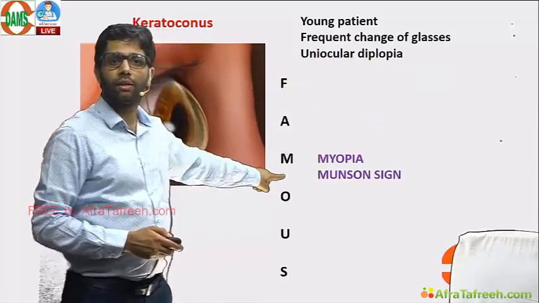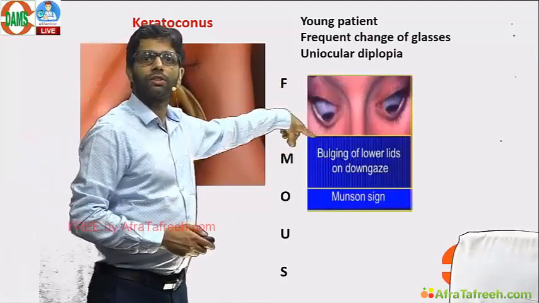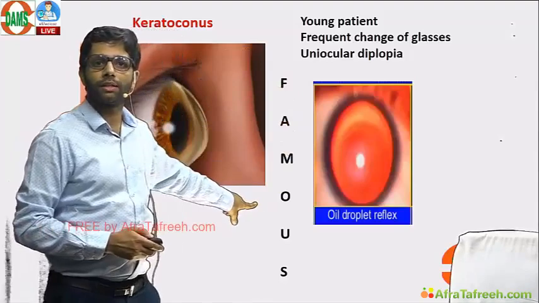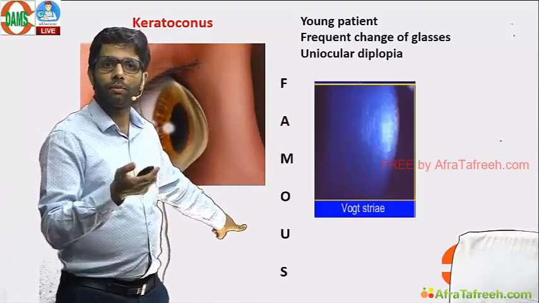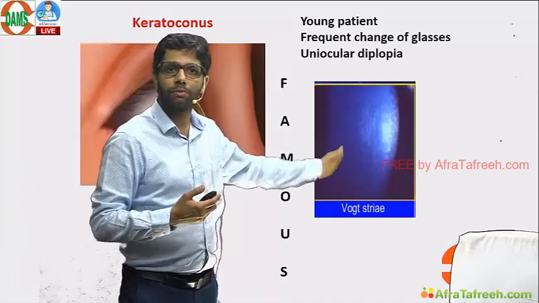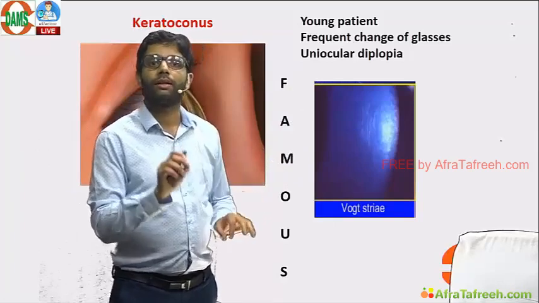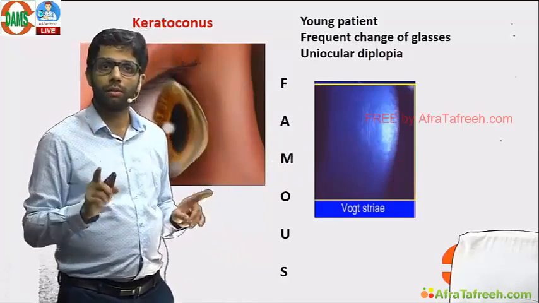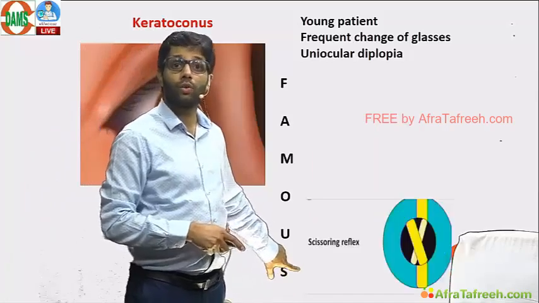Myopia is seen. Munson sign: if the patient looks down, the lower eyelid bulges. Oil droplet reflex, seen on distant direct ophthalmoscopy. Vertical striae of Descemet's membrane, Vogt striae. If the Descemet membrane striae rupture, that is known as hydrops. Remember that. And we have a scissoring reflex seen on retinoscopy.